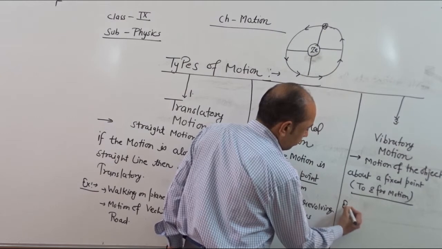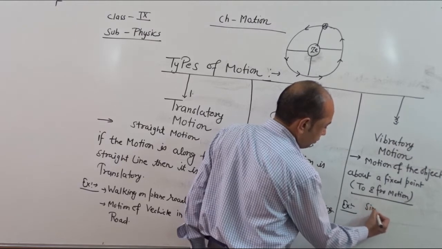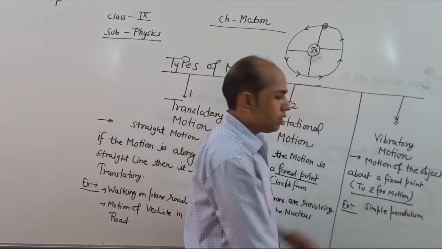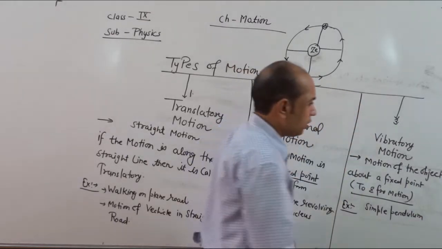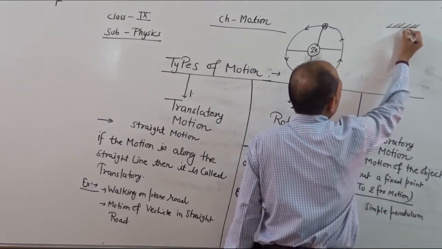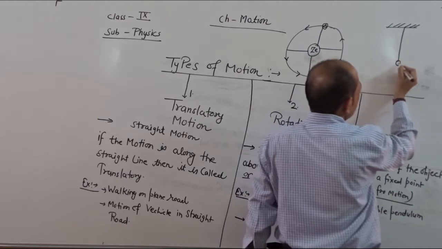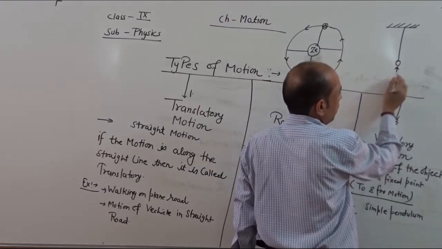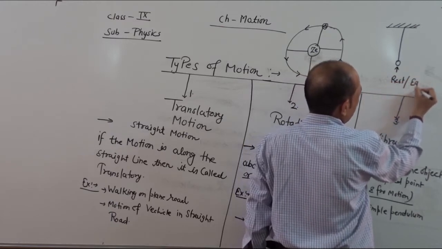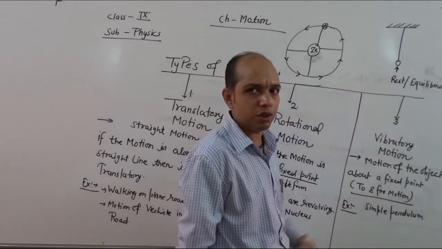So here we take one more example, simple pendulum. So simple pendulum is the best example in order to understand the vibratory motion. In simple pendulum, what we see here, when a bob is connected to a thread and it is fixed, this bob, this position represents here position of rest, or we can say equilibrium. That means no force acts on this bob in this situation.